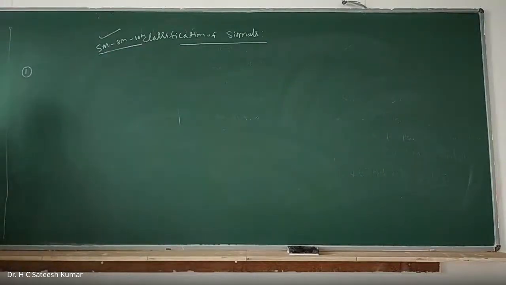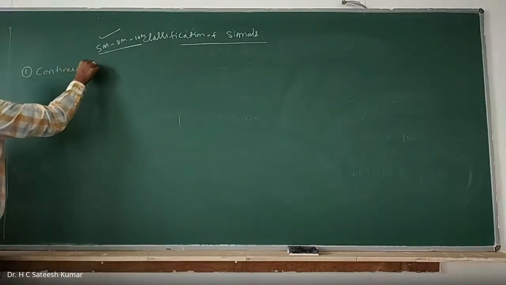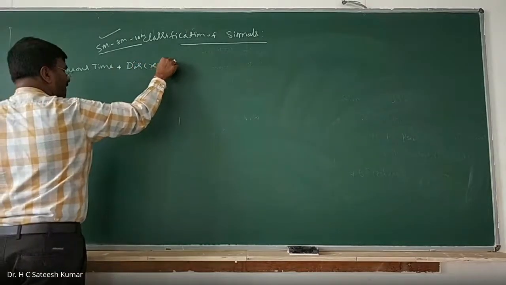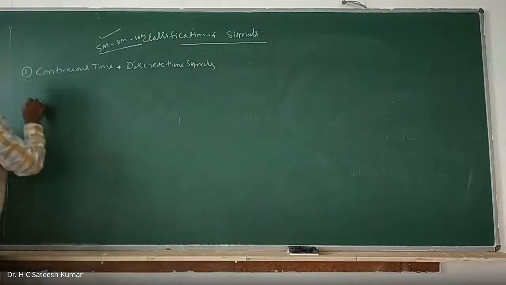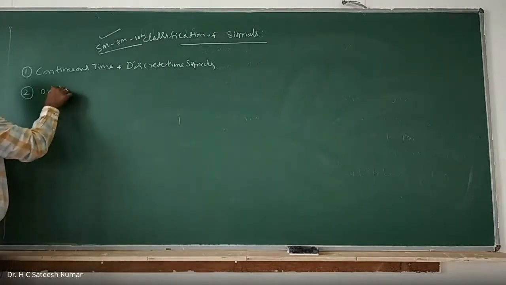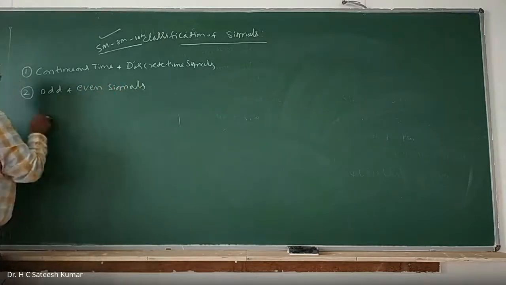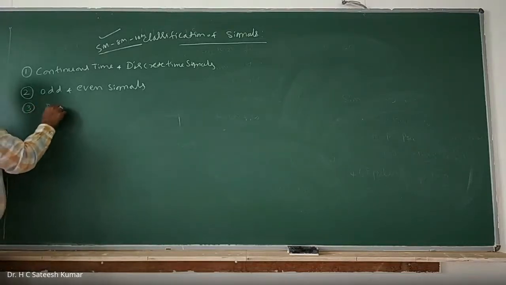First one, continuous time and discrete time signals. Second one, odd and even signals. Third one, deterministic and random signals.